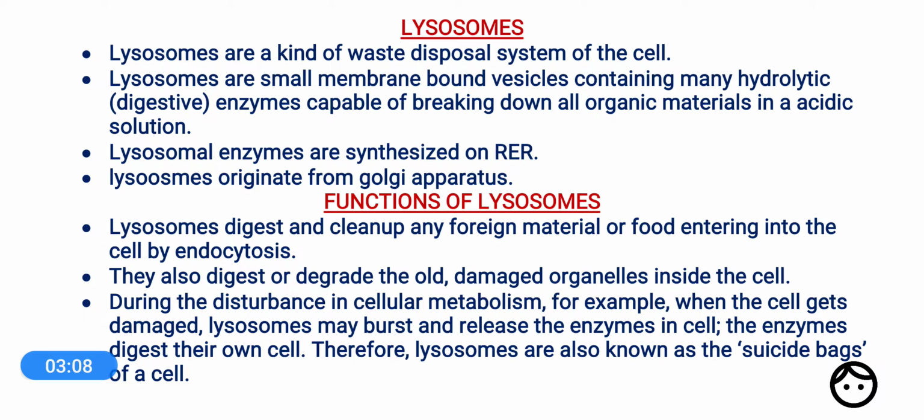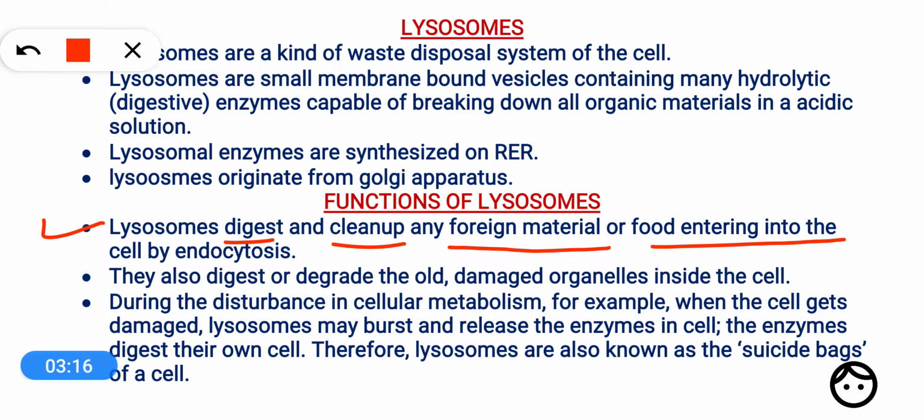So the functions of lysosomes are three. First, lysosomes digest and clean up any foreign material or food entering into the cell by endocytosis, that we have already discussed. So one function is to digest the foreign materials. The second function, they also digest or degrade the old damaged organelles inside the cell.